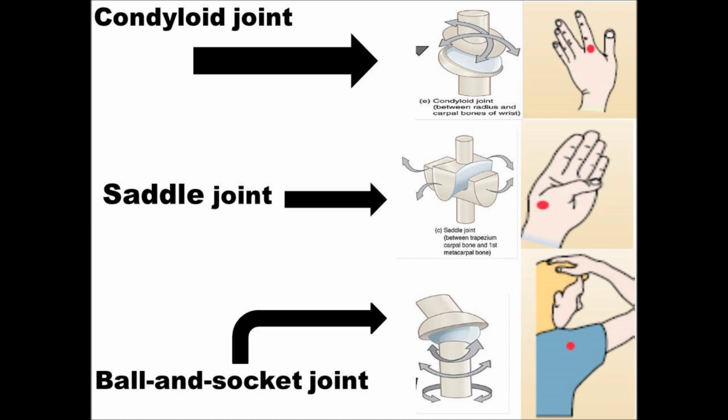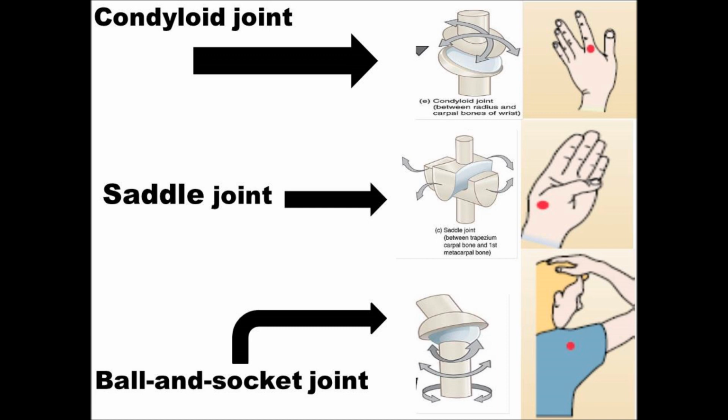Moving to the condyloid type of joint, it is mainly seen in the phalangeal joints. Condyloid means it moves in 3-4 directions. Then the saddle joint. The saddle joint is present in the first carpometacarpal joint, the thumb region only. There is one more movement in addition to the condyloid joint: pronation and supination are possible in the saddle type of joint.